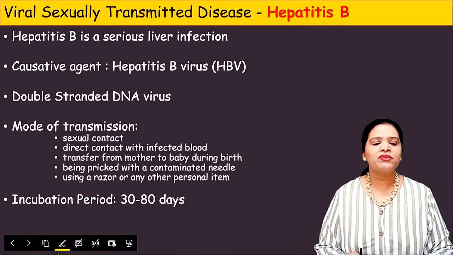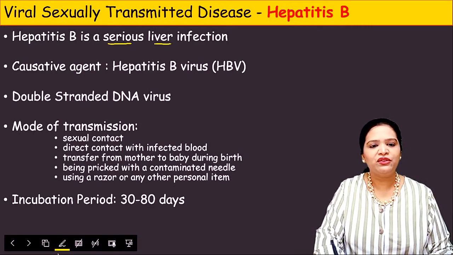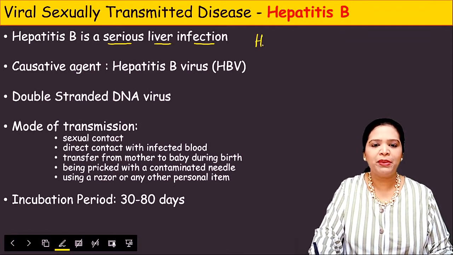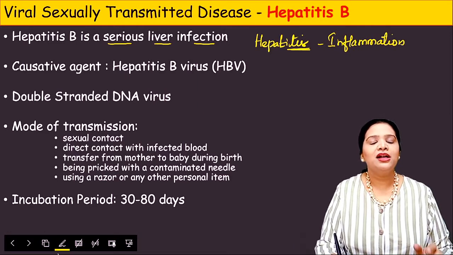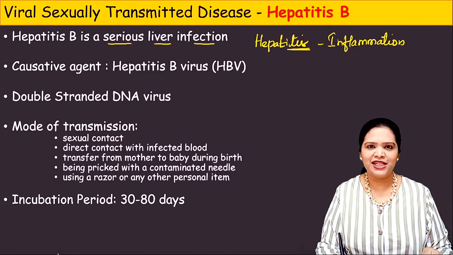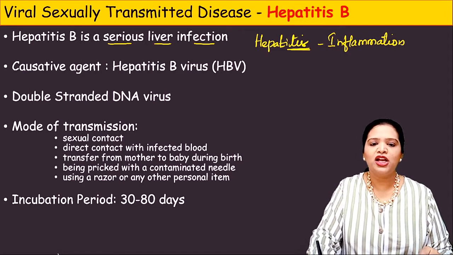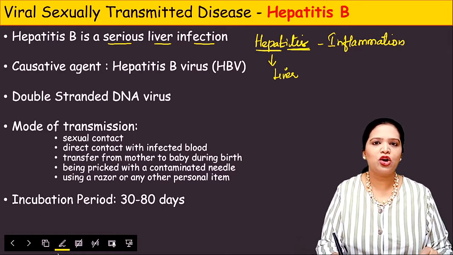What is hepatitis B? Hepatitis B is a serious liver infection. So by the name we could see hepatitis. In biology, anything which ends with -itis is called inflammation. For example, conjunctivitis, meningitis, bronchitis. So anything which ends with -itis, we could say inflammation in that particular region. So where is inflammation occurring? Inflammation is occurring in the liver. Hepatic means liver. So inflammation in the liver is called hepatitis.